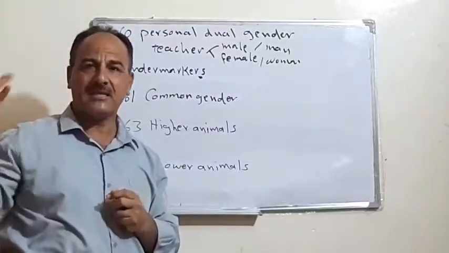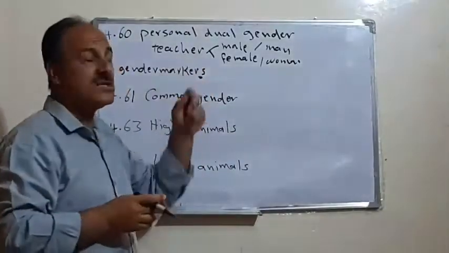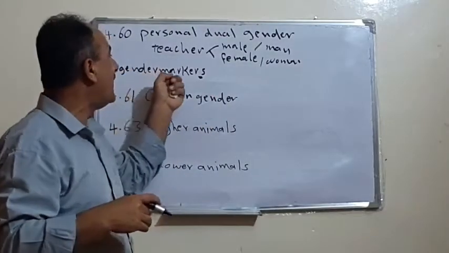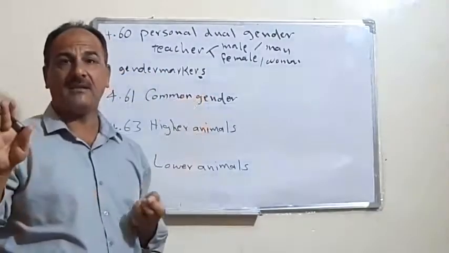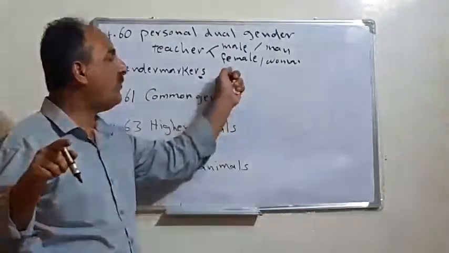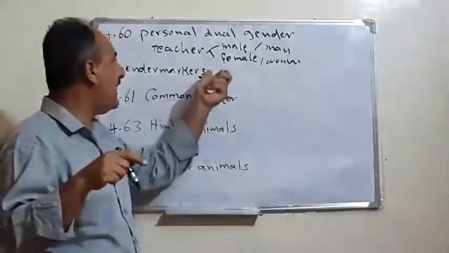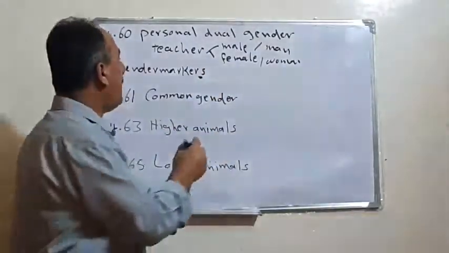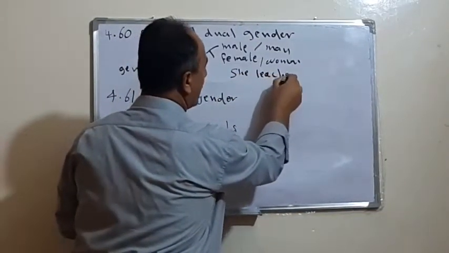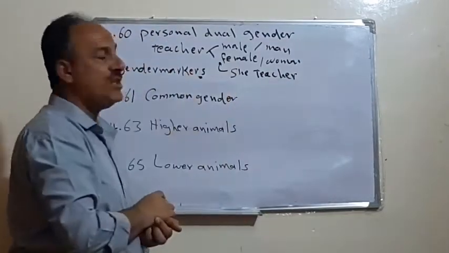So how can I express myself to tell others that what I have seen was not a male, it was a female? In this case, we have to add gender markers, means items or words, expressions that we can add before the noun to recognize whether this noun is male or female. For example, I can say she teacher. So in this case, I mean female, she teacher.